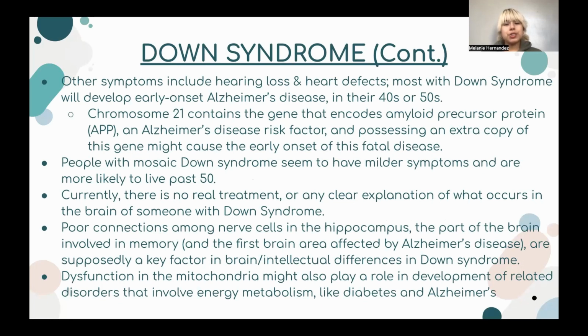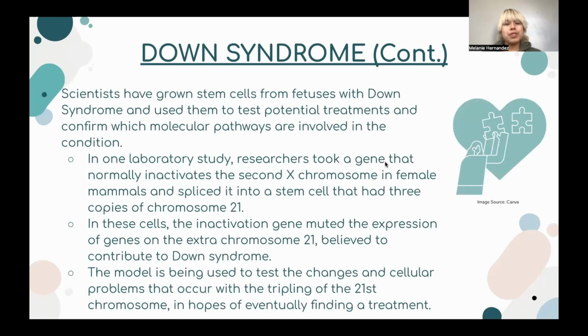Currently, there's no real treatment or any clear explanation of what occurs in the brain of someone with Down syndrome. We do know, however, that poor connections among nerve cells in the hippocampus are supposedly a key factor in intellectual differences in Down syndrome. Scientists have grown stem cells from fetuses with Down syndrome, and they were used to test potential treatments and confirm which molecular pathways are involved in the condition.